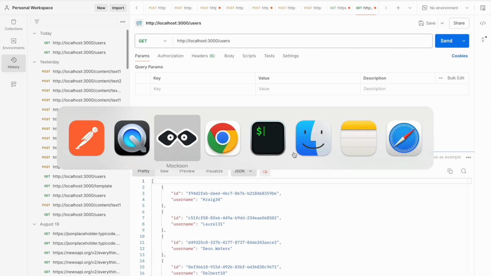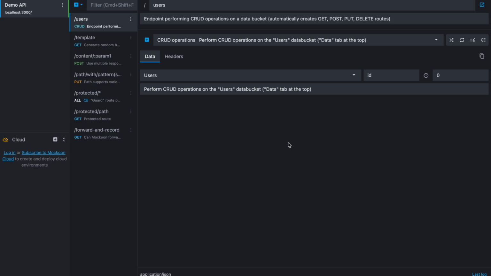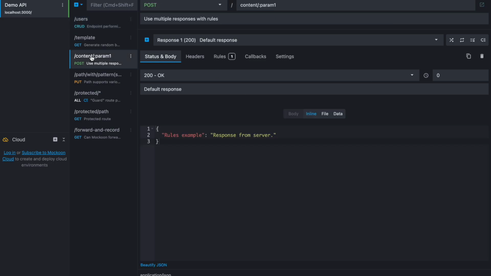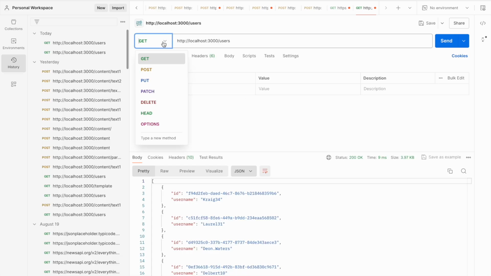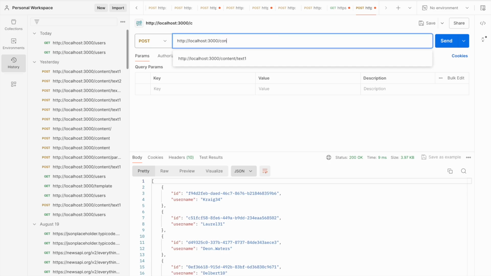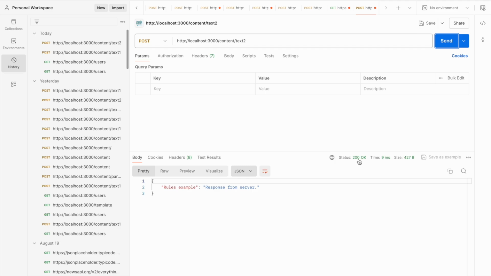Now let us see how we can invoke a POST endpoint. Here there is an already created POST endpoint. Additionally, I created a rule here. Instead of GET, it would be a POST request, and the content would be /text1. We get a status 200 response because param1 is not equal to text1.